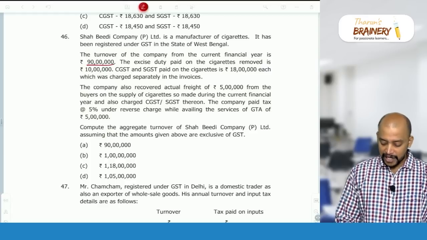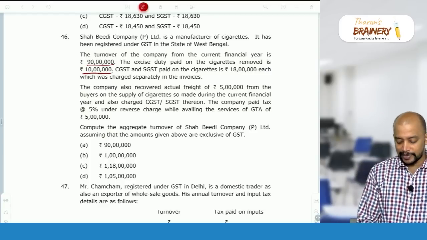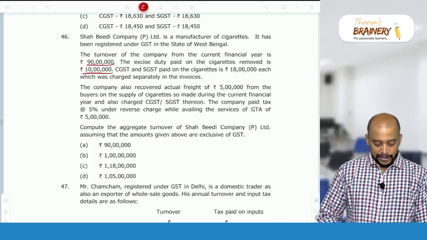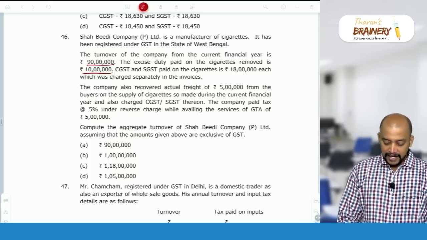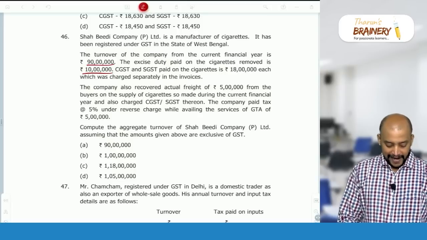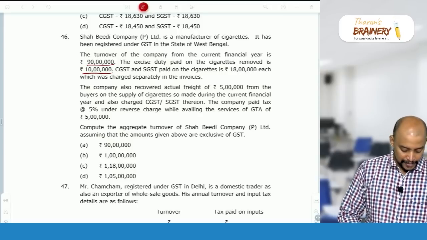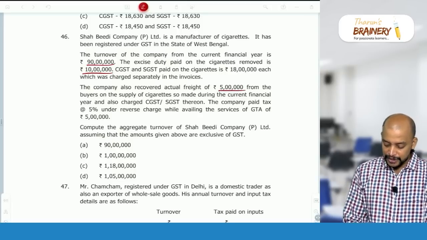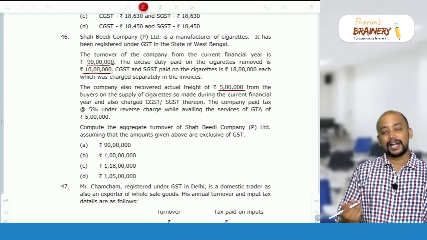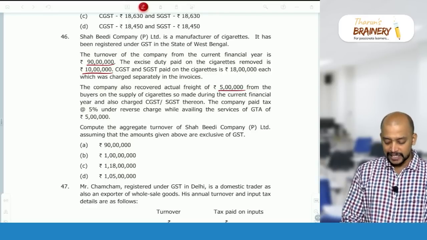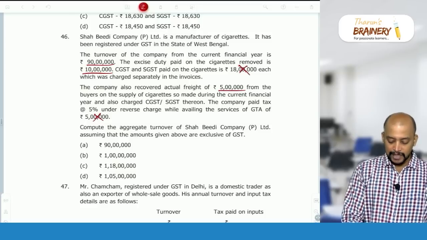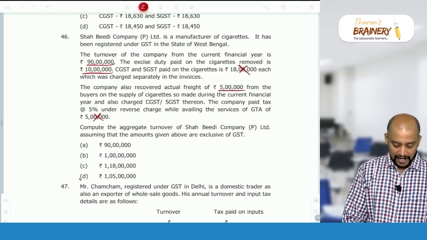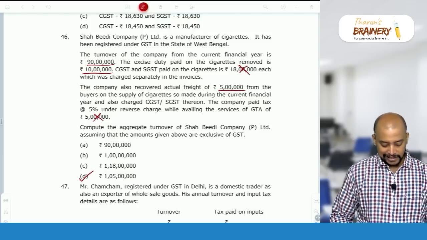So, excise duty paid on the cigarettes removed is 10 lakhs. That should be taken into aggregate turnover. So, 90 plus 10, 100 lakhs. And thereafter, recovered an actual freight of 5 lakhs. So that 5 lakhs also will be taken, and inward supply under RCM will not be taken in aggregate turnover. CGST, SGST will not be taken in aggregate turnover. So, 90 plus 10, 100 plus 5, 105 lakhs. So, option D will be taken as the answer.